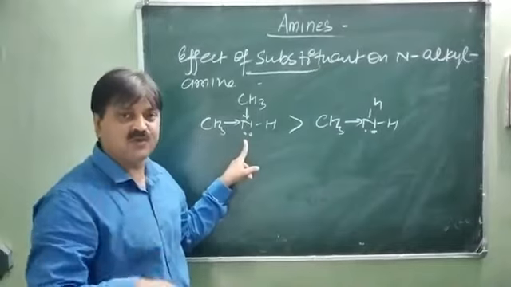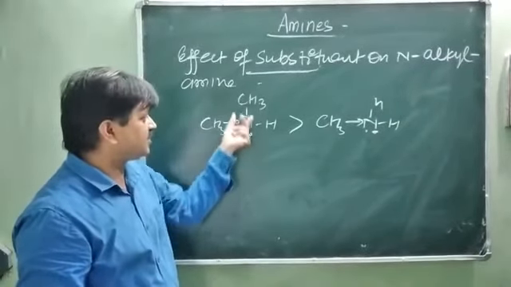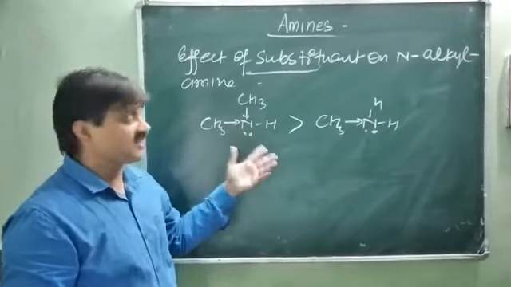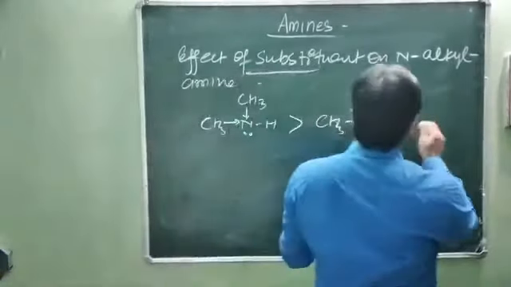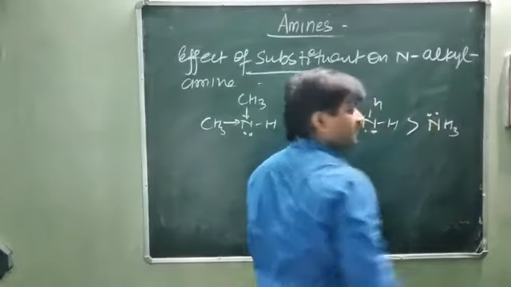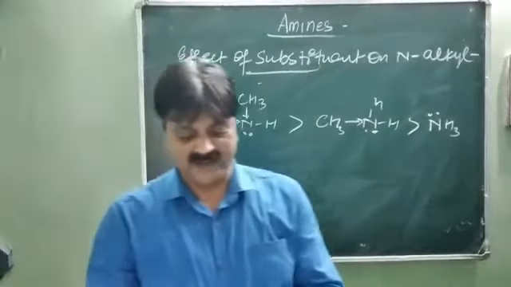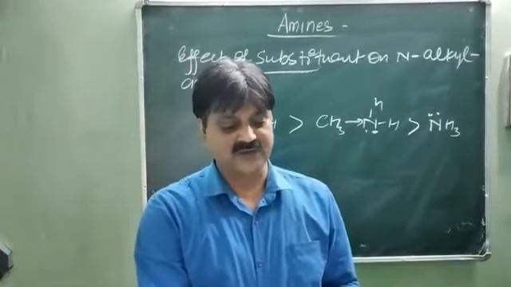So which will have the more donation tendency of the lone pair of electrons? Obviously, the one having 2 electron donor groups is greater than ammonia, NH3. So this is the way to write the basic character of N-alkyl or N-substituted alkyl groups.